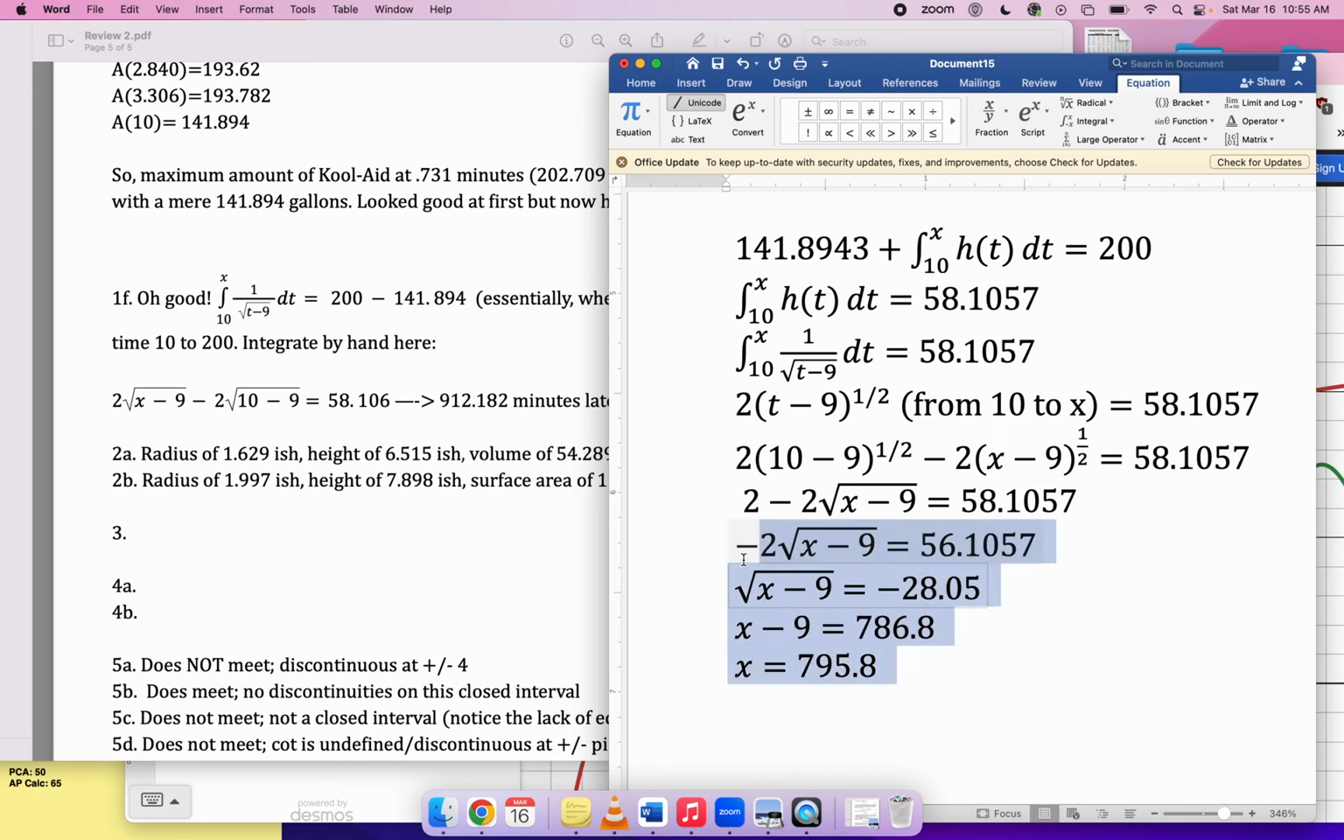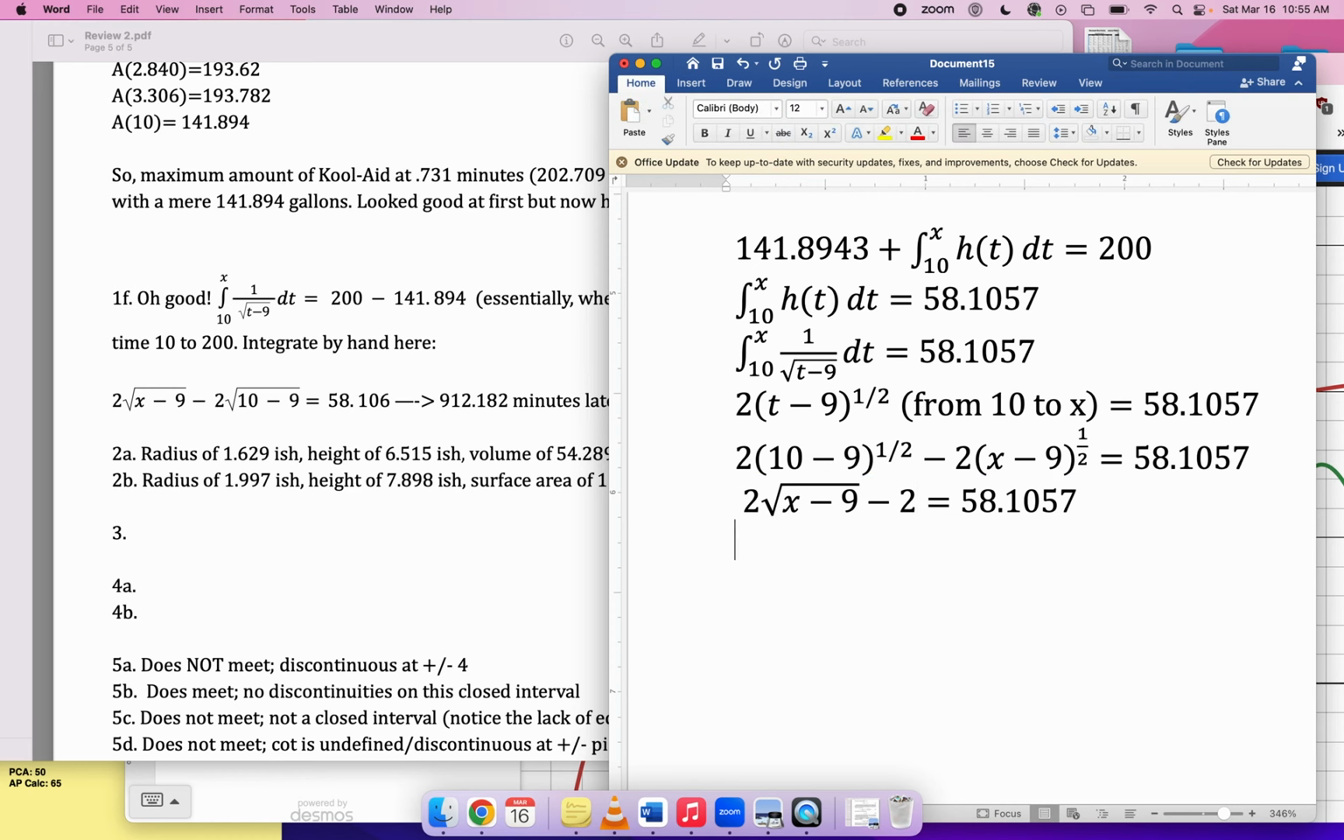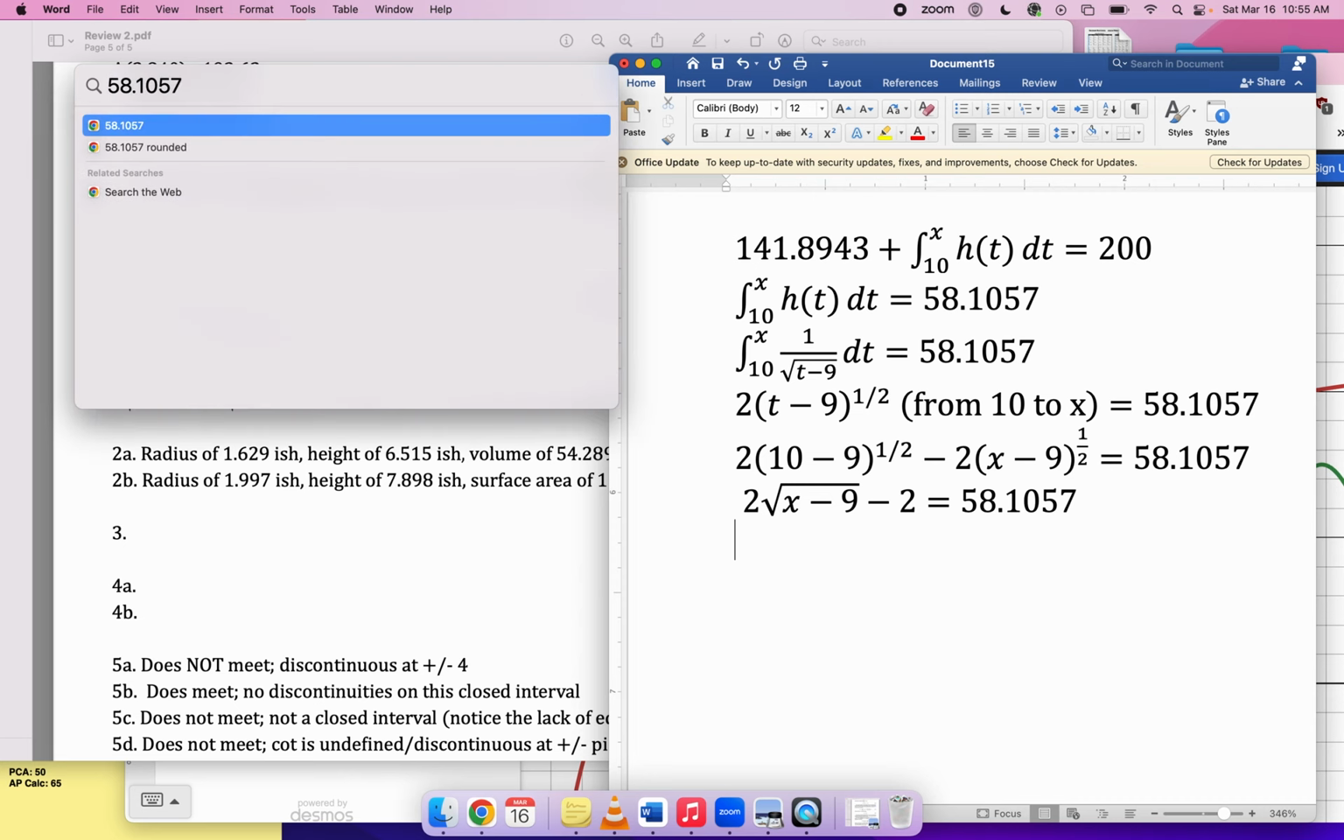So basically, these two terms here are in the wrong order. That's what I did. That was stupid. So it should be this minus 2, and that should give me the correct answer. Let me just do it quickly. 58.1057. What would you do to solve this equation? You would add 2, and then you would divide by 2. And then you would square that result, I think is what you would get. You'd square that, and then finally you'd add 9, and that gives me 912.17.